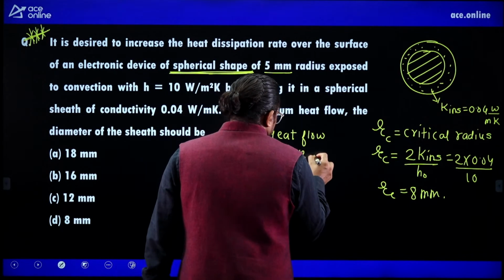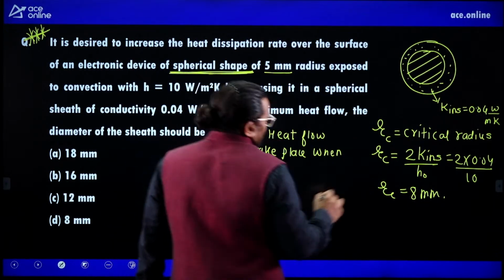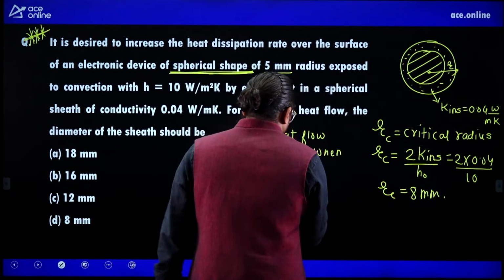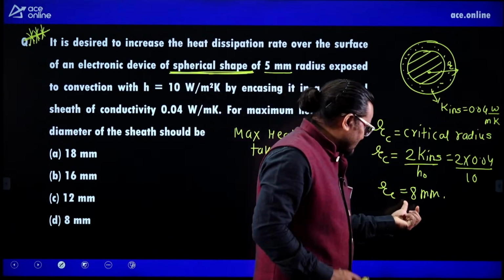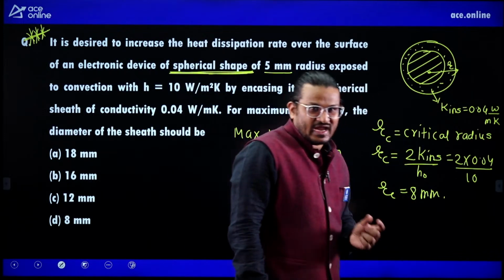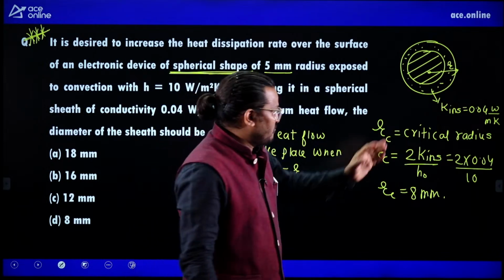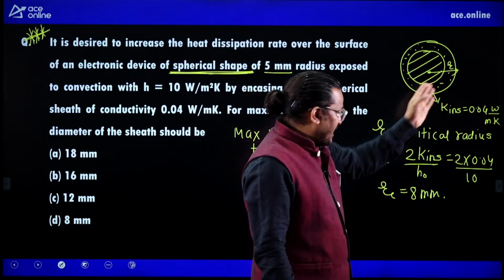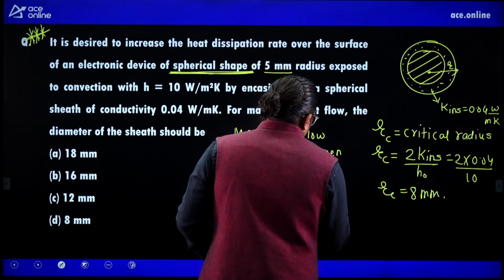Maximum heat flow takes place when this radius, the outside radius of the sphere, is equal to RC. What is the critical radius? Critical radius is 8 mm. So when we insulate by 8 mm, we will get the maximum heat transfer. So at 8 mm we will get the maximum heat transfer, so we need to insulate 8 mm.